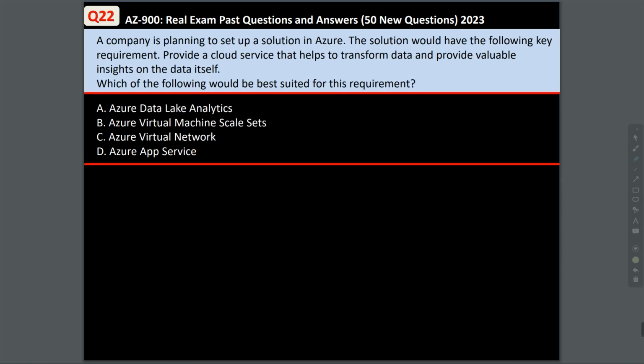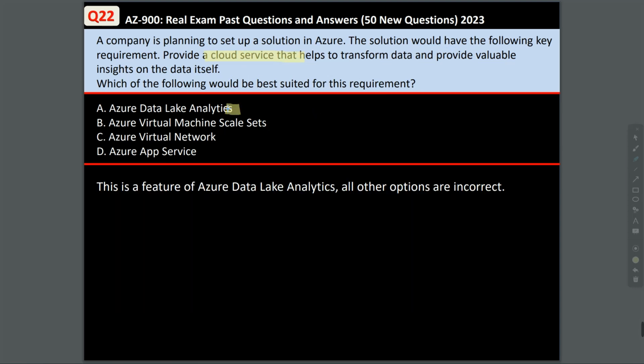Question 22. A company is planning to set up a solution in Azure. The solution would have the following key requirements. Provide a cloud service that helps transform data and provide valuable insights on the data itself. Which of the following would be best suited for this requirement? Now, this is a clear feature of Azure Data Lake Analytics. All the other options are incorrect.